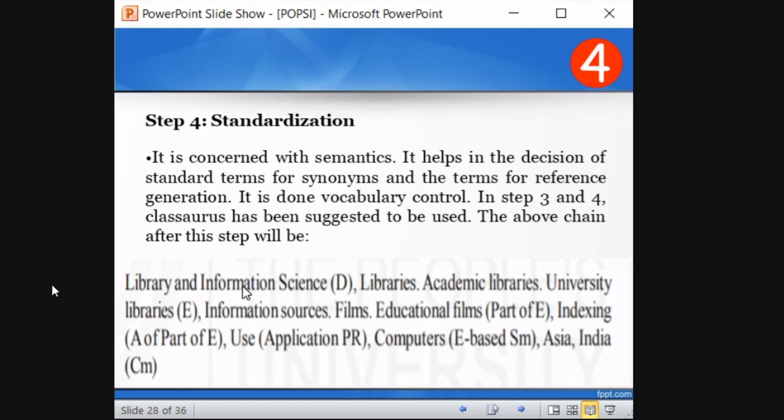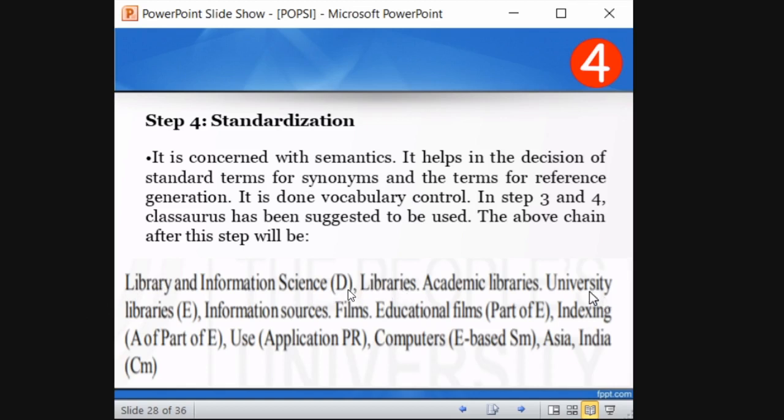So you are going to add some terms that help for reference purposes. It is done using vocabulary control usually. For step 3 and 4, Classaurus has been suggested to use. So that is why this Classaurus is like a Bible for POPSI. It is like a specific kind of thesaurus which is designed for POPSI, for preparing index entries. So you see in standardization, library and information science is discipline. There is no change in this.